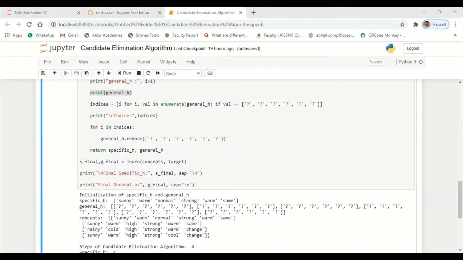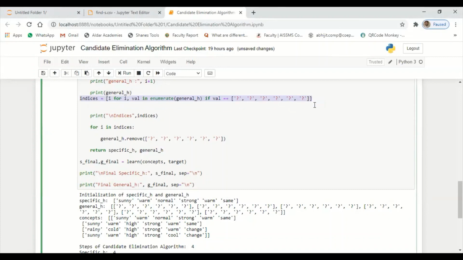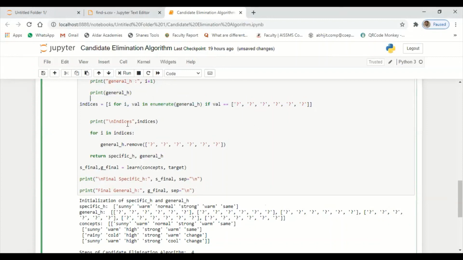To display this, we have used this statement. If there are no values, then for the general hypothesis we replace the value with all question marks. Since we have 6 attributes, all 6 attributes are placed here. Whatever value is present in the indices, you give it here.